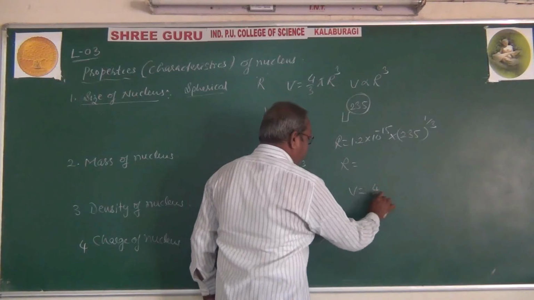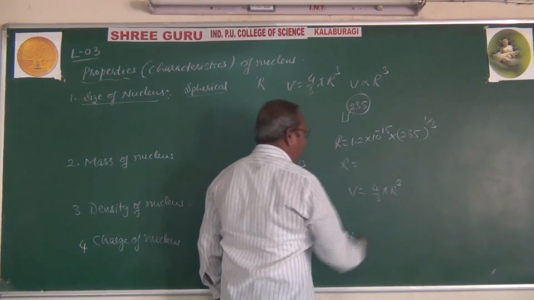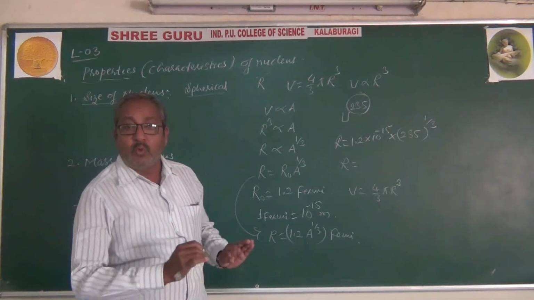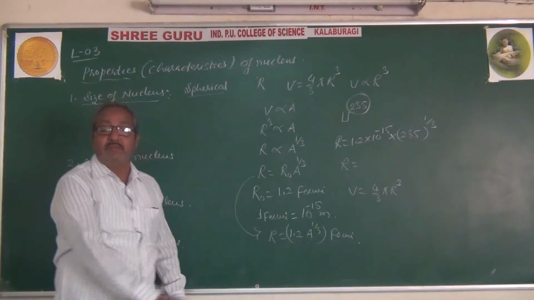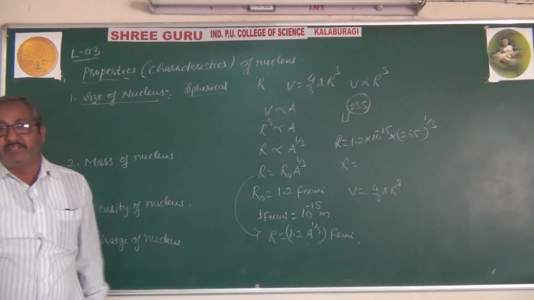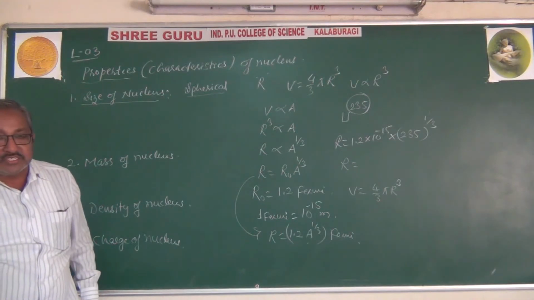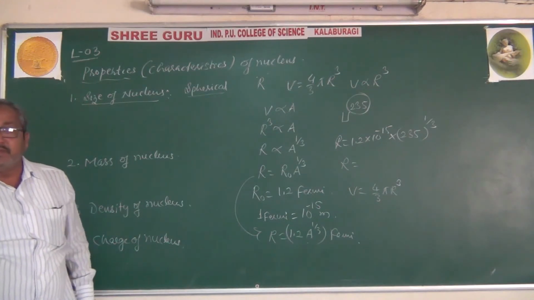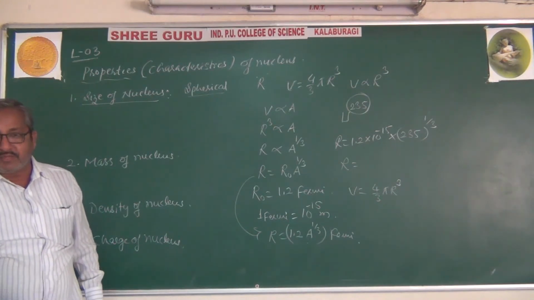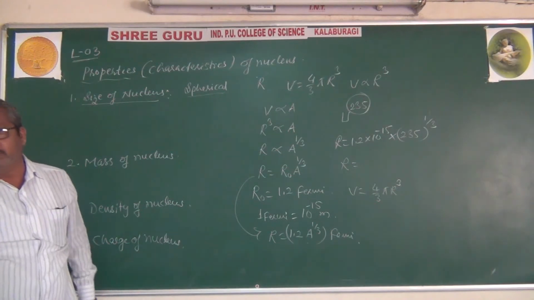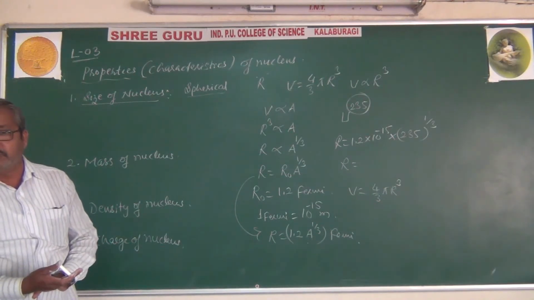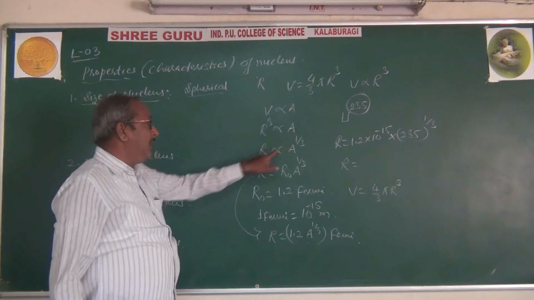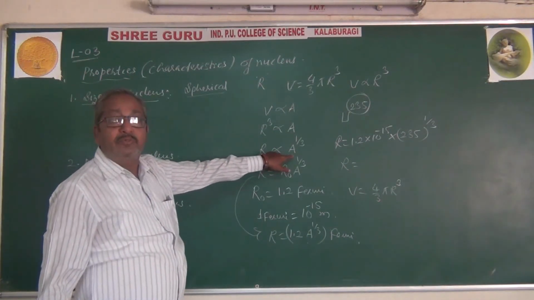After getting the radius of the nucleus, if you want to find its volume, then that is 4 by 3 pi r cube. Substitute the value of r here and simplify, then you will get the volume of the sphere. That is one of the properties of the nucleus. Volume of the sphere is directly proportional to the cube of the radius, and so volume is also directly proportional to mass number. So finally, the cube of the radius is proportional to A, or the radius is proportional to the cube root of the mass number.